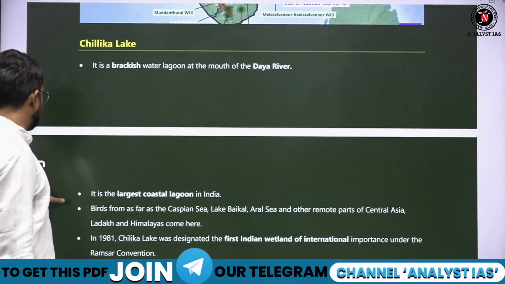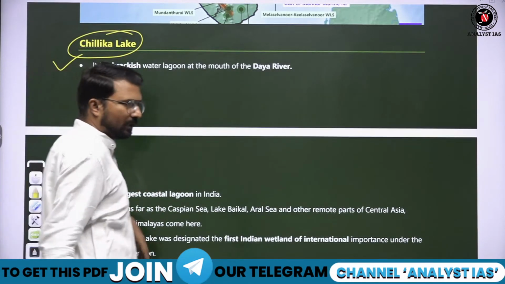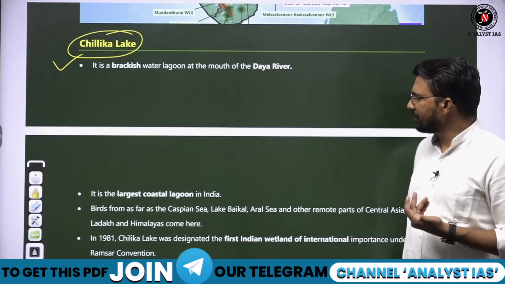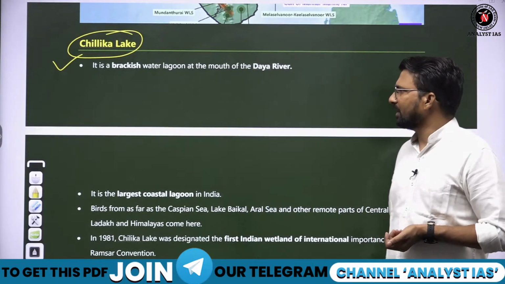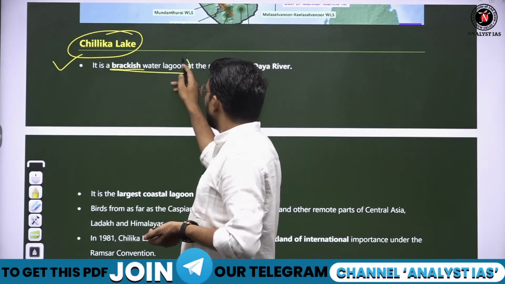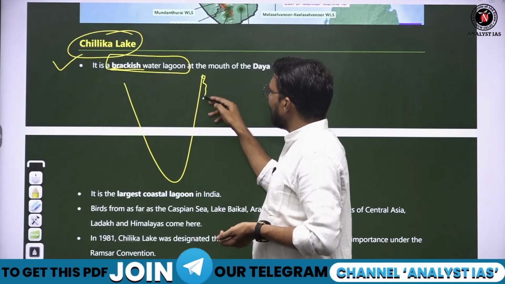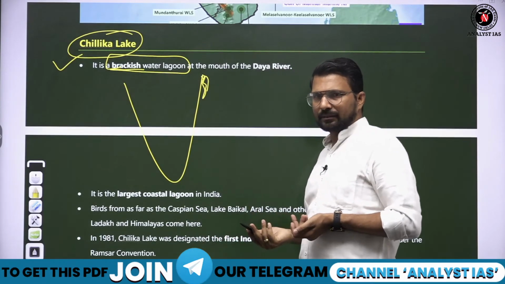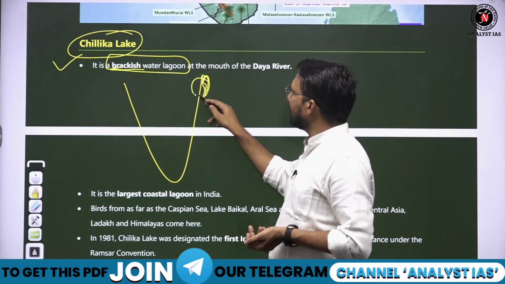Next is Chilika Lake. Chilika Lake is a very common thing, I think everybody studies about, but can anybody tell me which river supplies the water to the Chilika Lake? Which river supplies the water to the Chilika Lake? So Chilika Lake is the brackish water lagoon. How is the lagoon found? When a sandbar island is formed. Fine. Due to any kind of impact, sandbar produced and the water of the sea is separated from the main